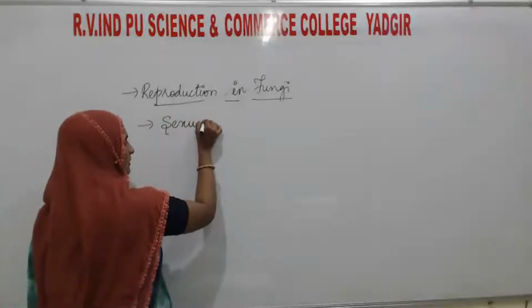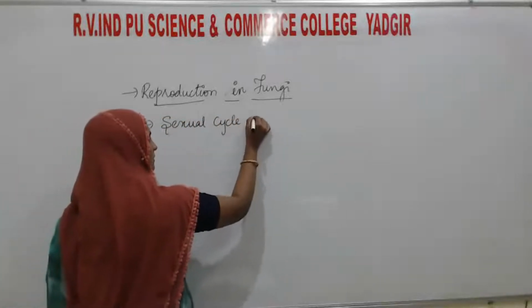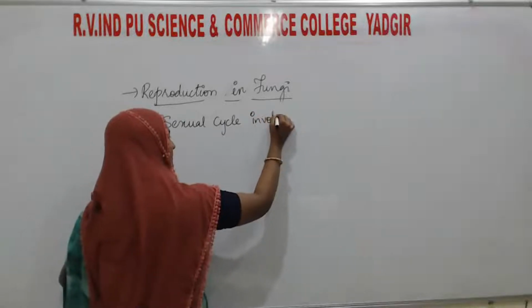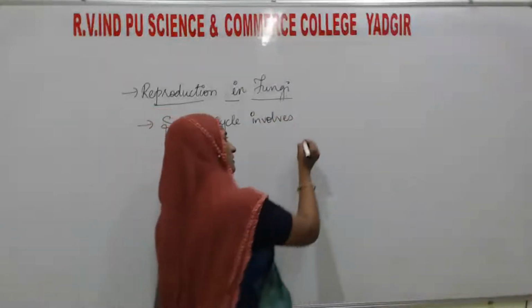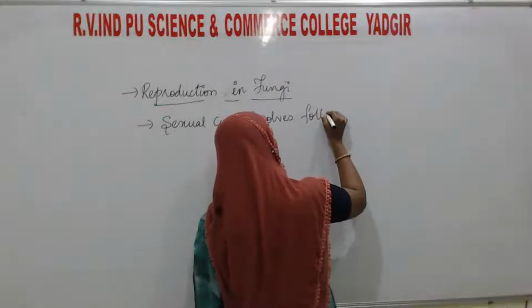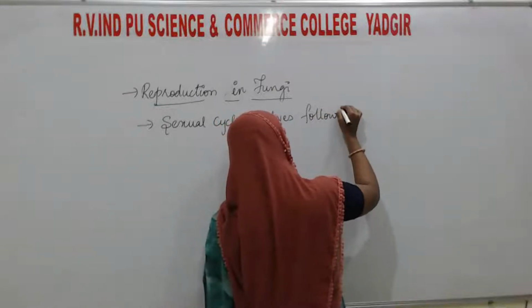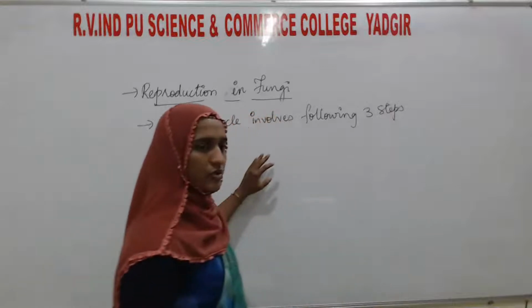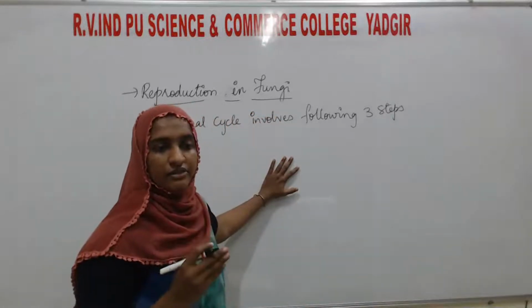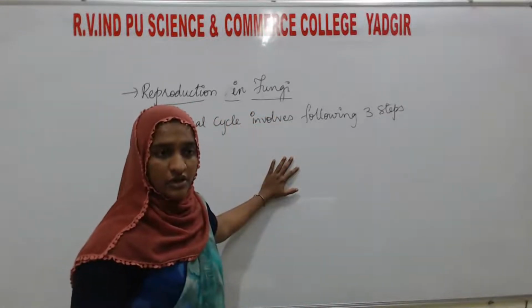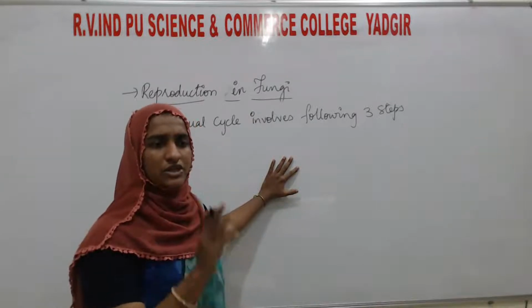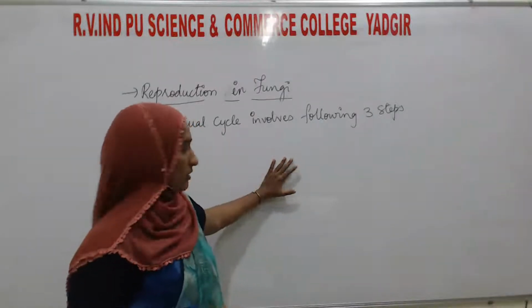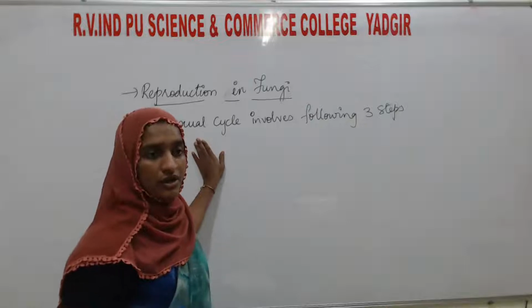Whatever fungi undergo sexual reproduction, that sexual reproduction has three steps, which we call the sexual cycle.